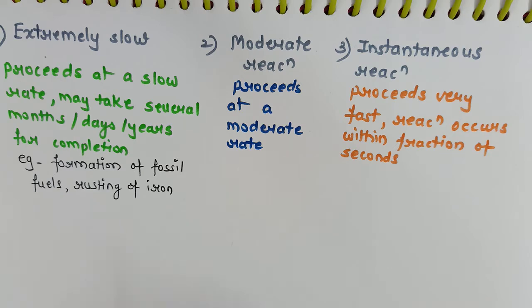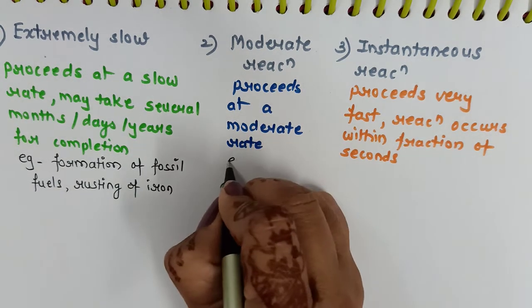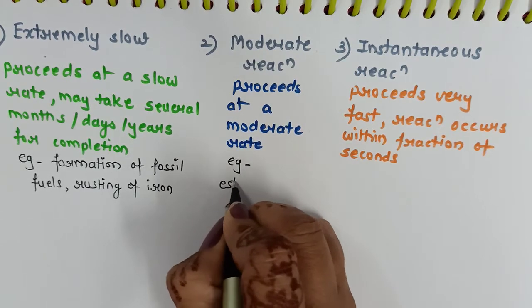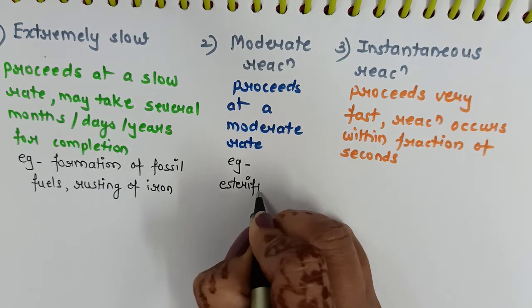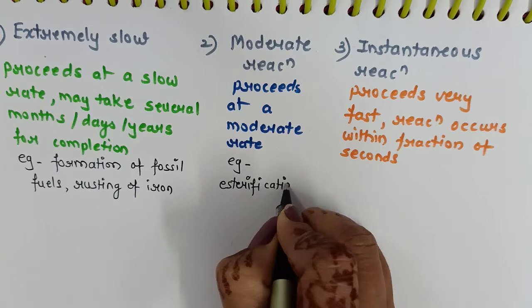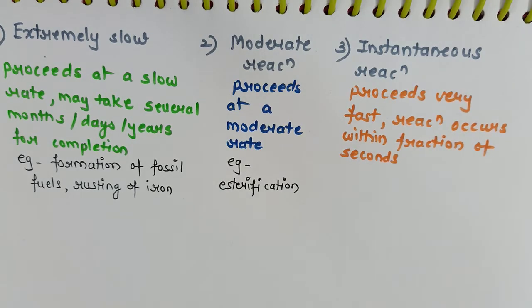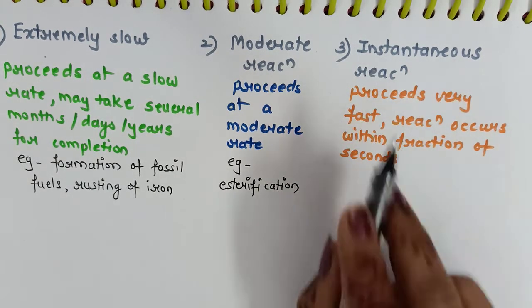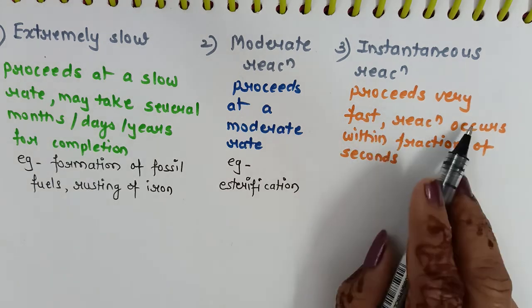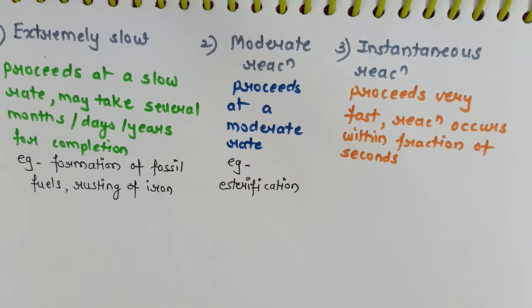Moderate reaction. Moderate reaction means the one which will proceed at a moderate rate. For example, esterification reaction. This proceeds at a moderate rate. Third is instantaneous reaction, the one which proceeds very fast. The reaction occurs within fraction of seconds.